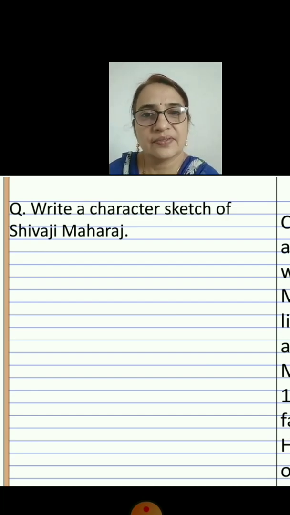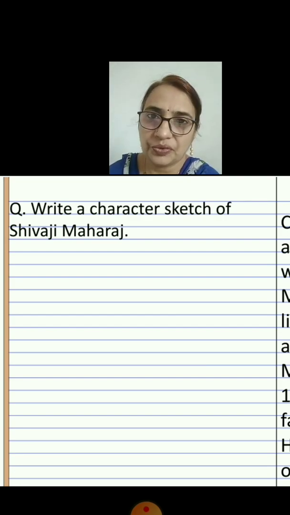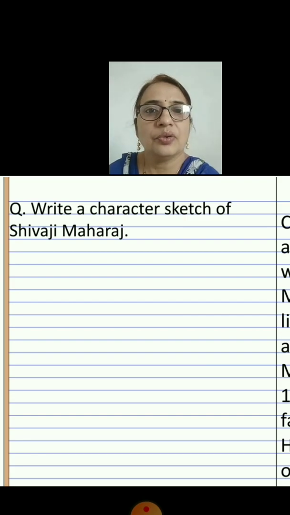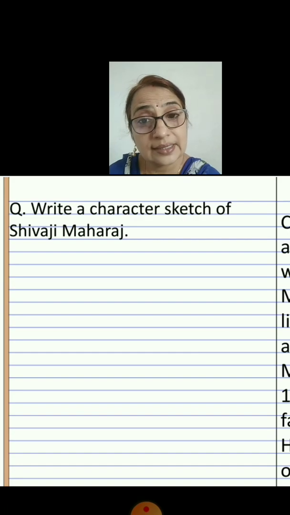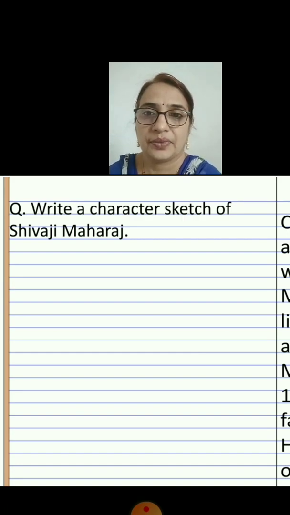The topic is well known to all of us. This is the personality. We all have grown up listening to the stories of Shivaji Maharaj, watching the movies of him, right? So we know at least some points. We know where he was born, what he did for Maharashtra and for India. So we can compile our thoughts in writing the character sketch of Shivaji Maharaj.